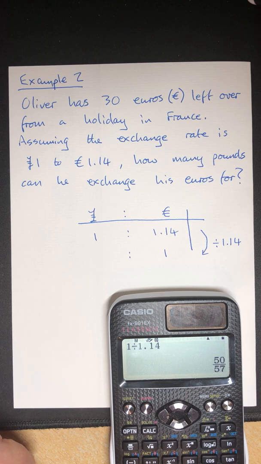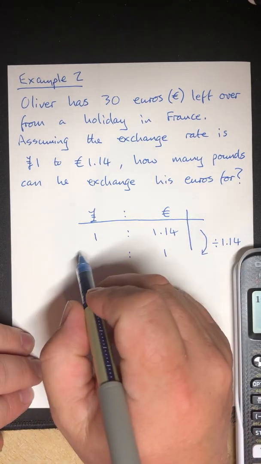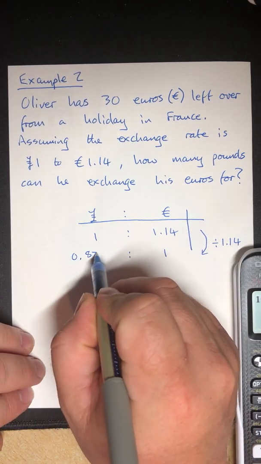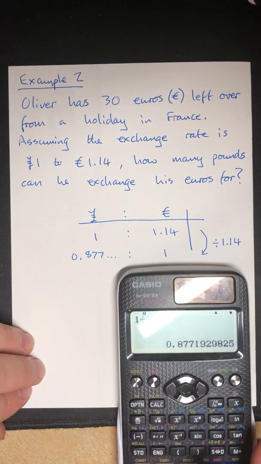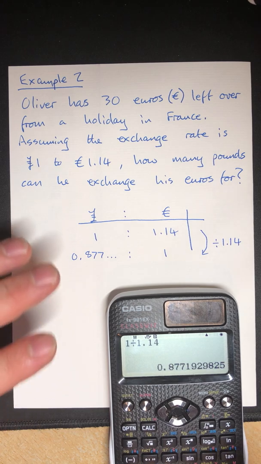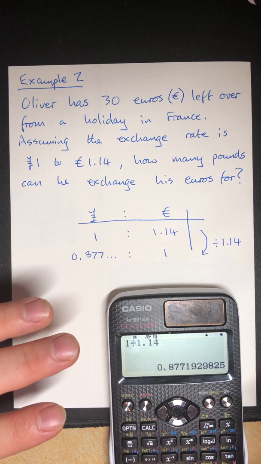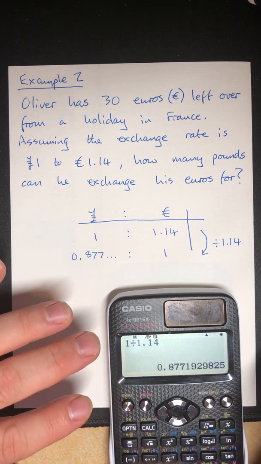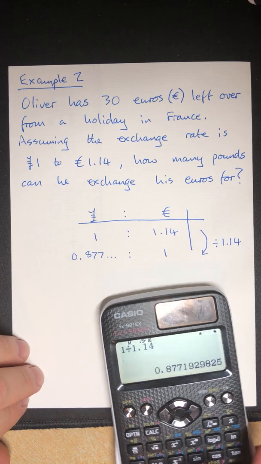Again, I'm going to press the SD button to get a decimal answer. And there we go. It's quite an awkward number, isn't it? Let's write it in. 0.877, and it carries on. So I'm going to do my dots to show that it carries on now. I don't want to get a rounding error here. I don't want to round that now because it might not be accurate enough for the final answer. I'm going to leave that as it is on my calculator display so I can use the same value for the next step. So I'll put that to one side.